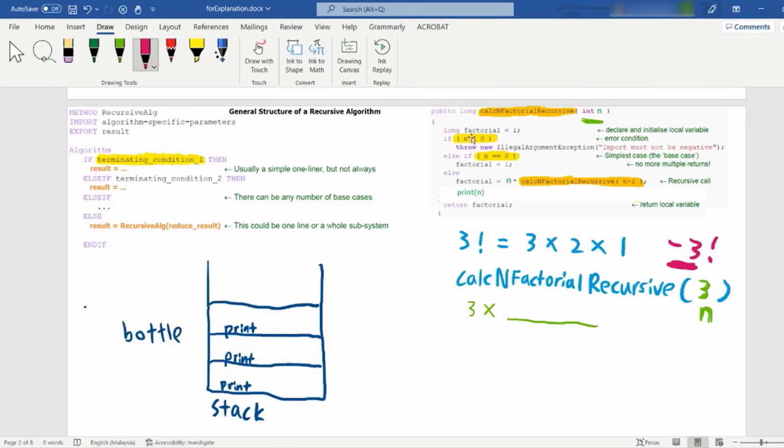If we need to stop the code, this code is using a throw new illegal argument exception. If you don't want that, you can use System.out.println also. You can print the exception also. So this code is actually using an illegal argument exception. It says input must not be negative. So far so good, right?